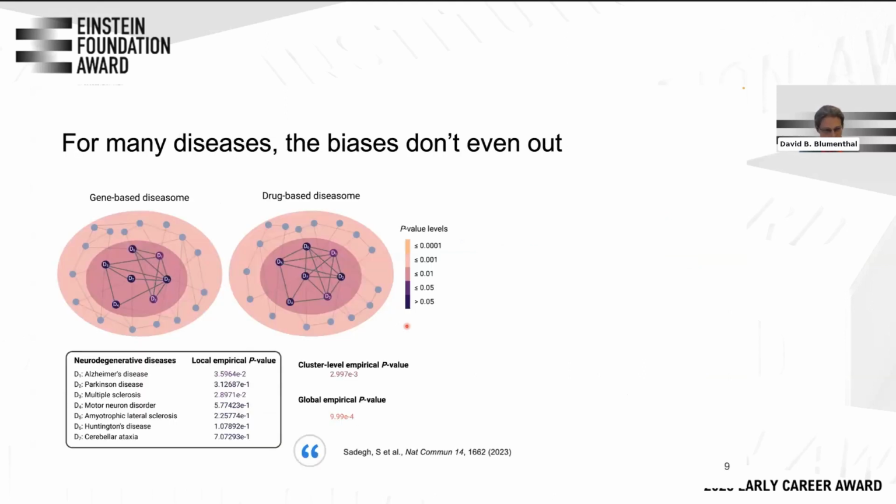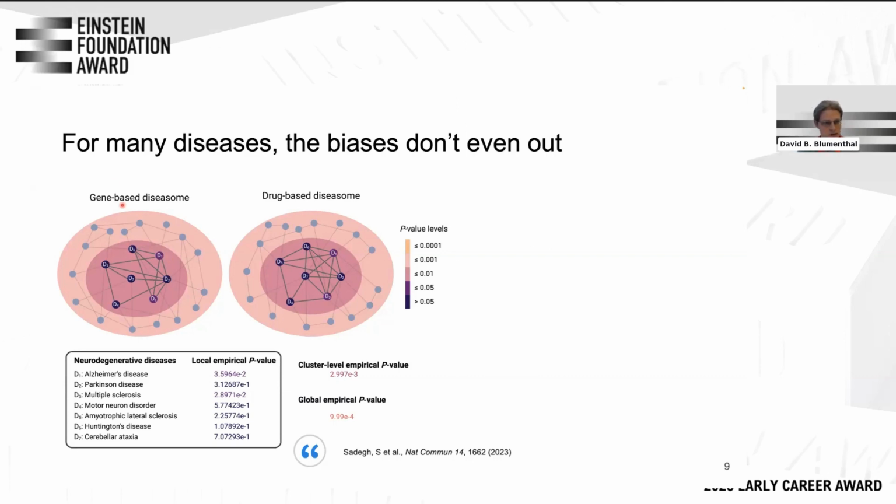And what we did in order to answer this question is the following. We took several types of disease association data, for example, disease gene associations, disease drug associations, disease symptoms associations, and so on. And then we constructed disease networks based on those, such that we have diseases, for example here, disease 6 and disease 1, connected by an edge if they share an association. So then you get different types of disease networks.